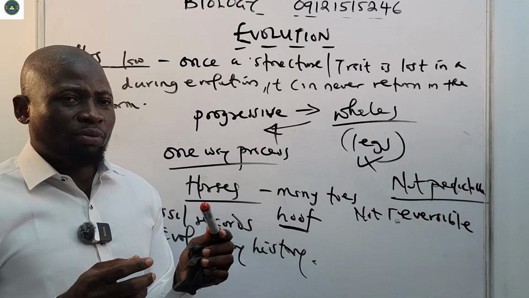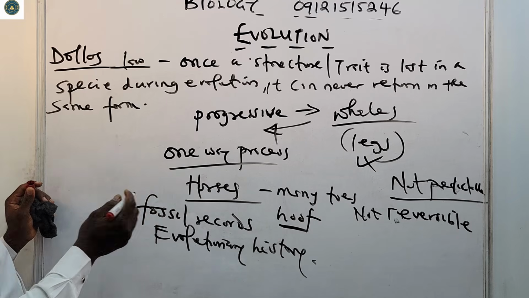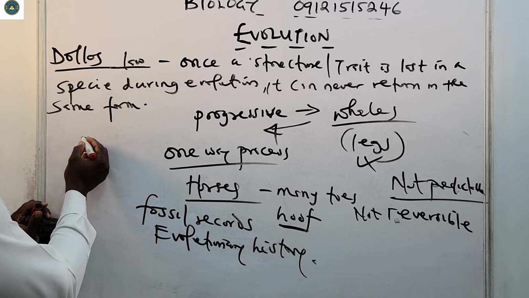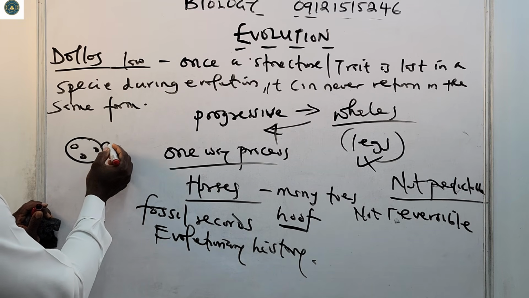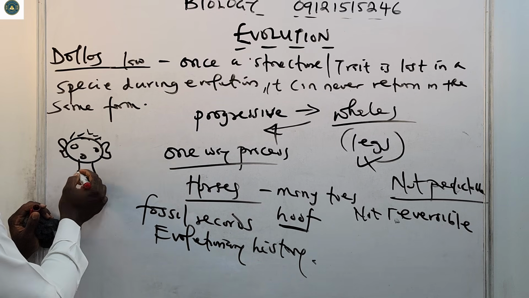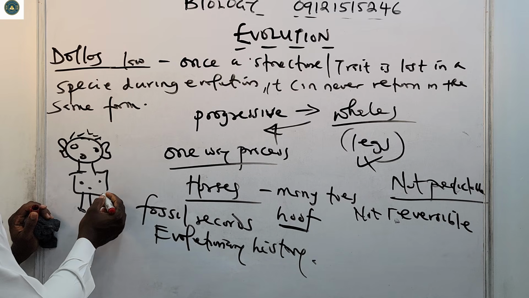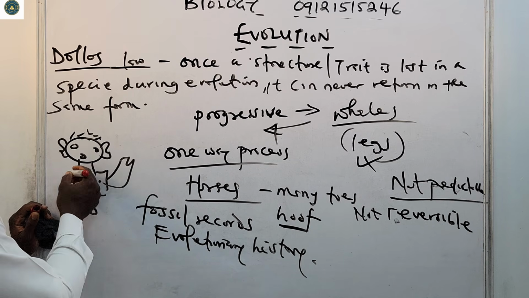A very good example of Dollo's law is, for example, if I draw a human being like this, having eyes, nose, and hair, with hands like this.